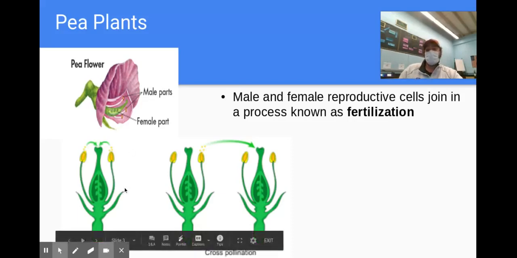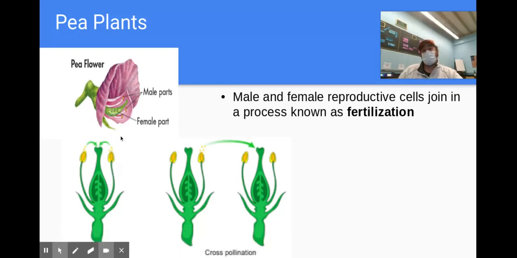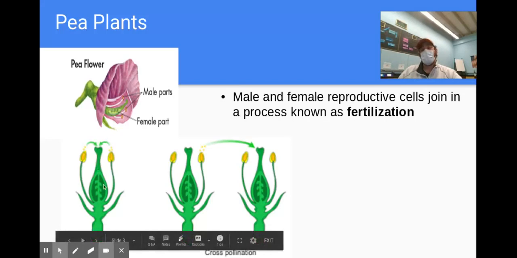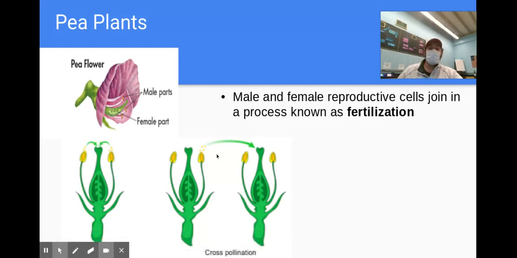And basically, he would do two things here. He did self-pollination, which is taking pollen from the same plant that he fertilized. So all the genetic info stayed the same in this one. And he also did cross-pollination. He took pollen from one plant and moved it over to another. And this allowed him to mate different types of plants, which Miss Graham will tell you in a minute here. Like he could take a plant that had purple flowers, take its pollen and mate it with a plant that had white flowers. He could take a tall plant and mate it with a short plant to see what happened.